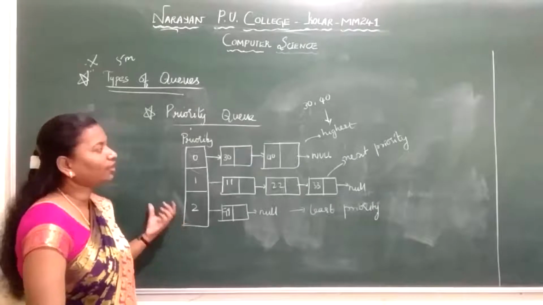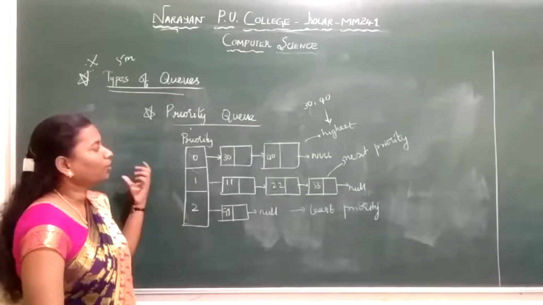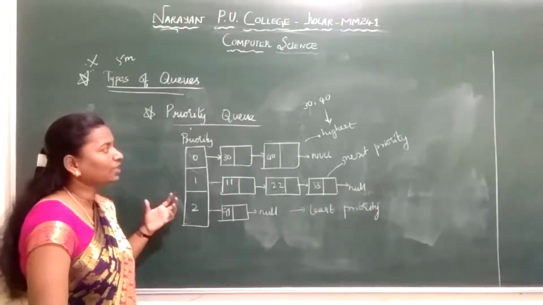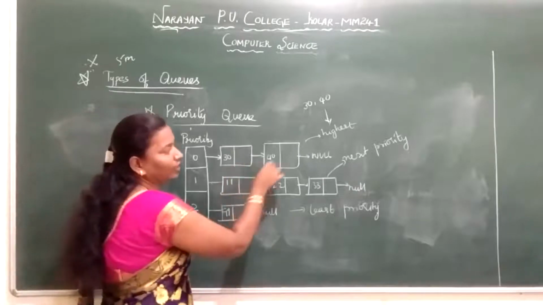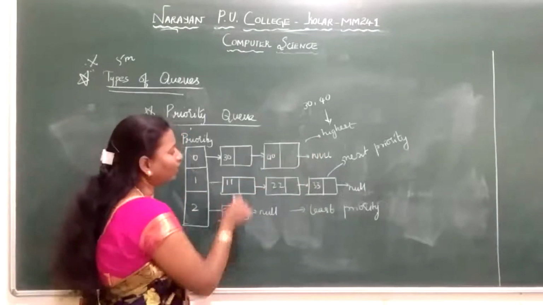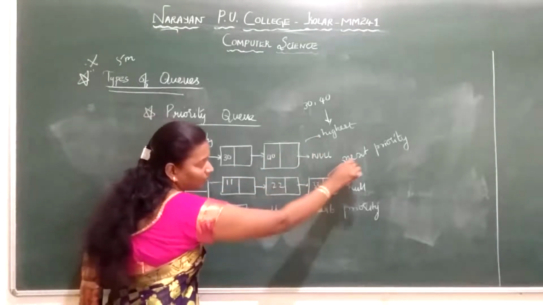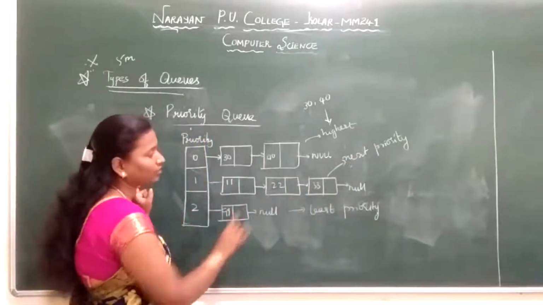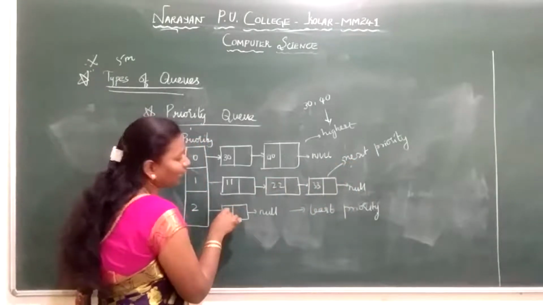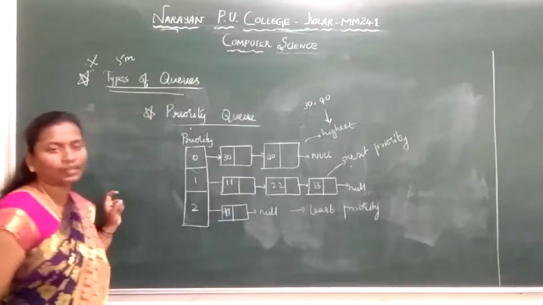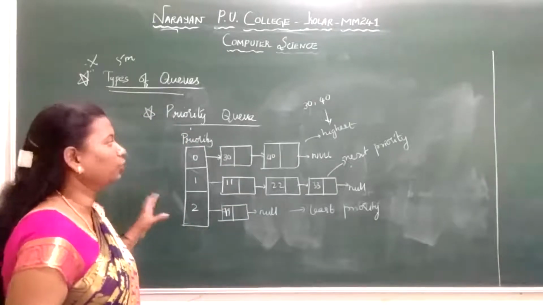Based on some priority, we are going to insert and delete. So a priority queue is a queue in which we assign the priority, where 30 and 40 I take as the highest priority, 11, 22, 33 I give the next highest priority, and 99 I give the least priority. This is about your priority queue.